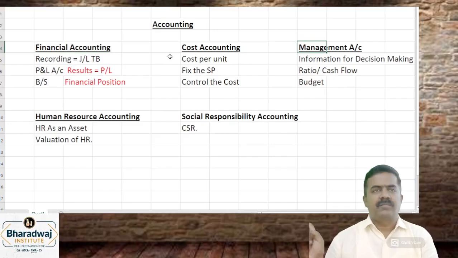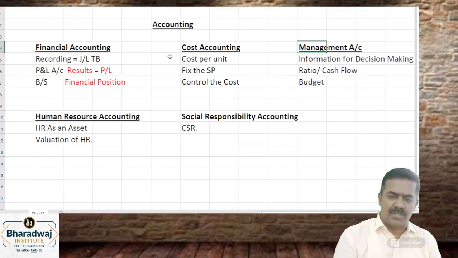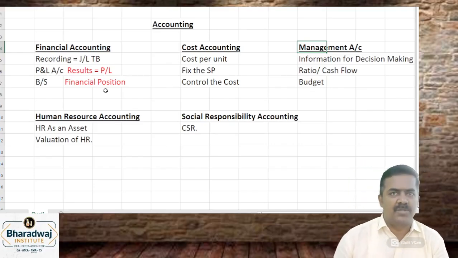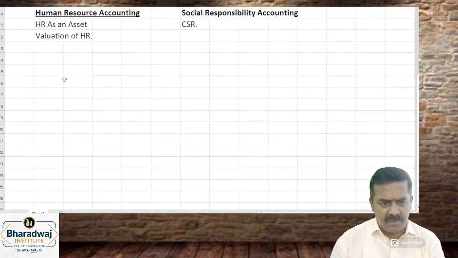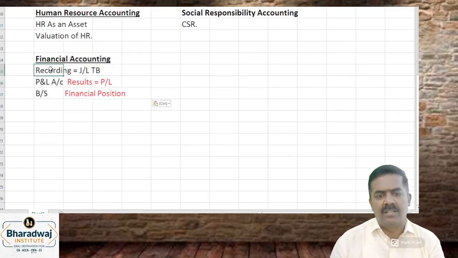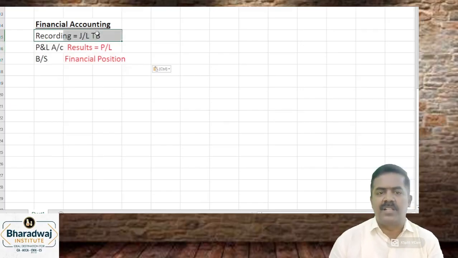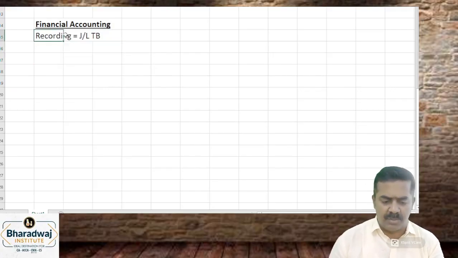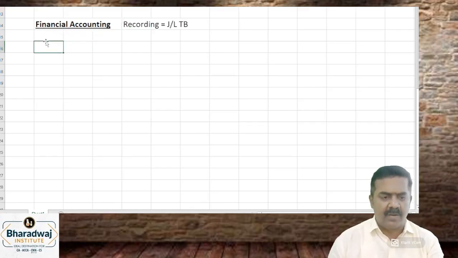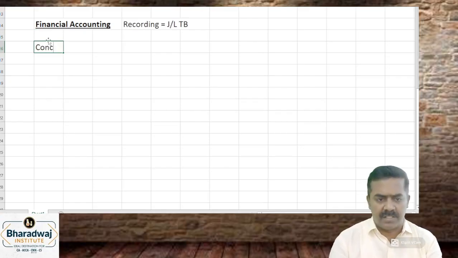Or, for example, the branch of accounting that deals with fixing the selling price, cost accounting, and they can ask you questions. So this is the first aspect. The second aspect is, we are having financial accounting as a main syllabus. In financial accounting, today we are going to see the recording part. P&L account and balance sheet we will do in subsequent classes.